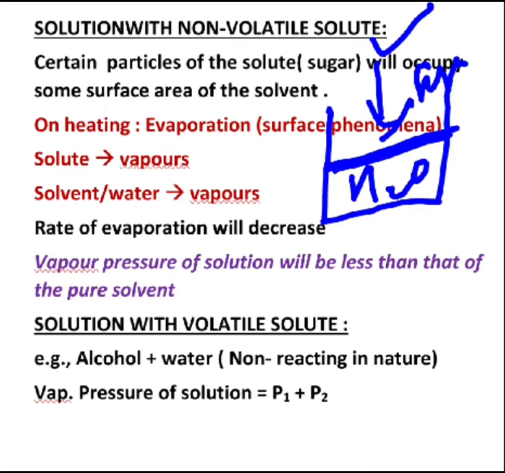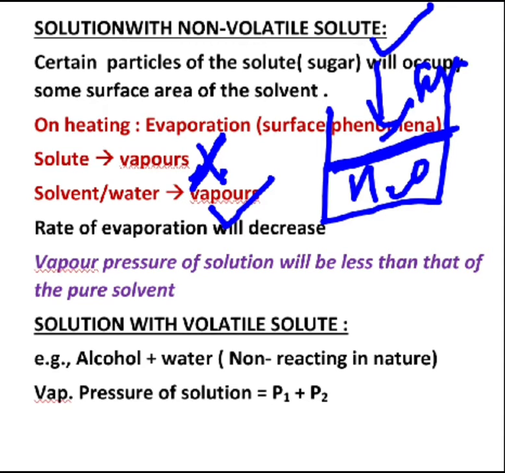During this process, since we know solute is non-volatile in nature, in this case sugar is a non-volatile solute, when we start heating such solutions, only the solvent molecules or the water molecules are going to change into the vapors on heating. So I can say solute won't be converting into vapors, however solvent or the water molecules will be readily converting into vapors, since evaporation is a surface phenomenon.